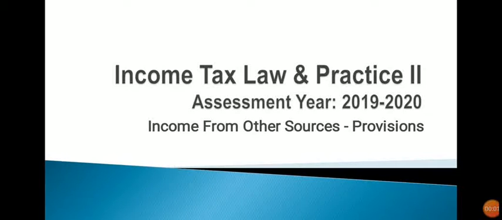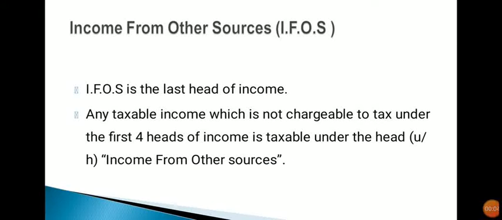Income from other sources. Income from other sources is the last head of income. There are 5 heads of income. They are income from salary, income from house property, profits and gains from business or profession, capital gains, and income from other sources. Income from other sources is the last head of income. Any taxable income which is not chargeable to tax under the first 4 heads of income is taxable under the head income from other sources.